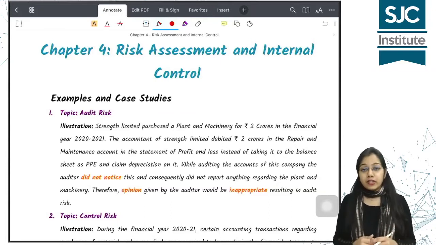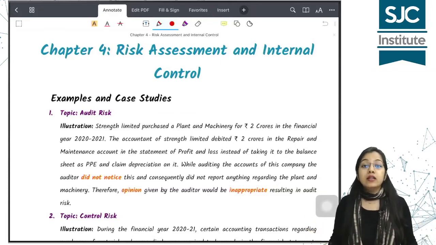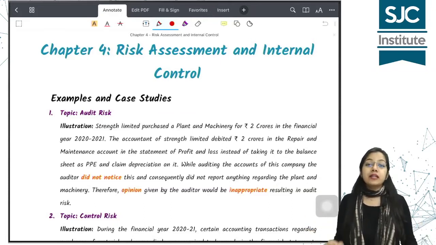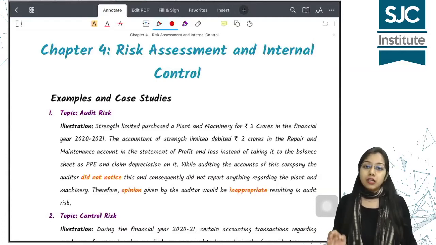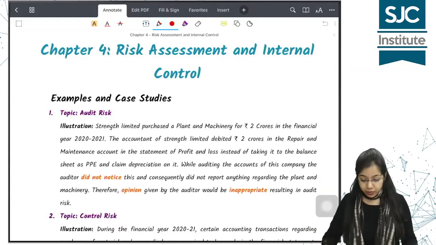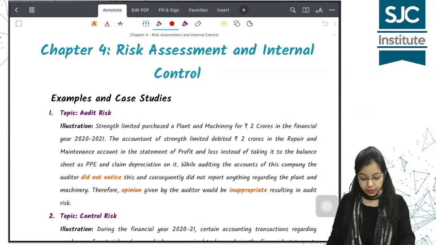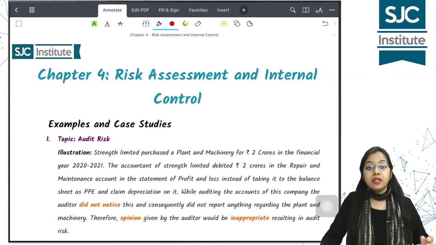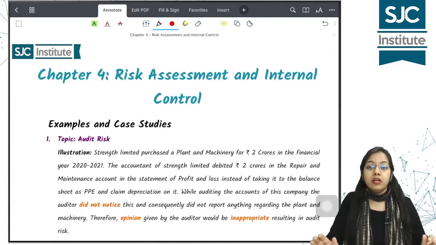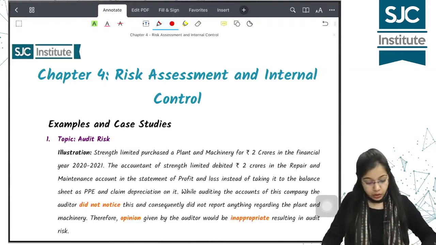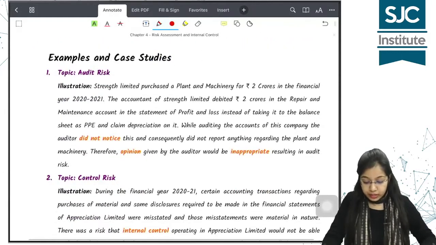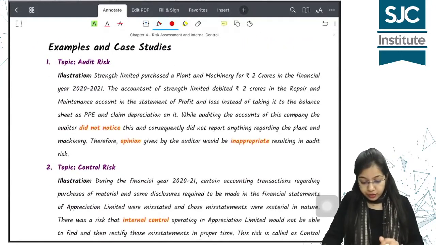In this particular lecture, as you can see, we are going to discuss the fourth chapter, that is risk assessment and internal control. Right? So let us start with the fourth chapter. In this chapter, Institute ने कुछ भी नए concepts नहीं डाले हैं. A few examples and case studies, illustrations have been added and some questions of course. So let us start. पहला जो illustration है, it is on audit risk.